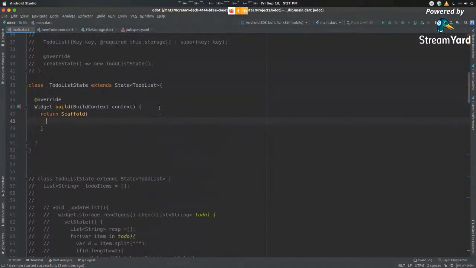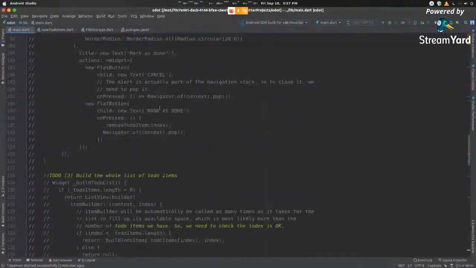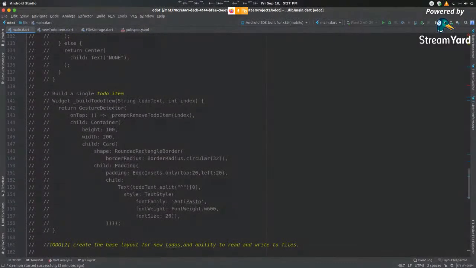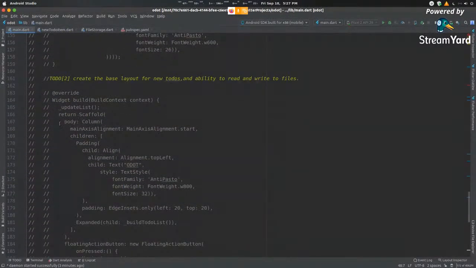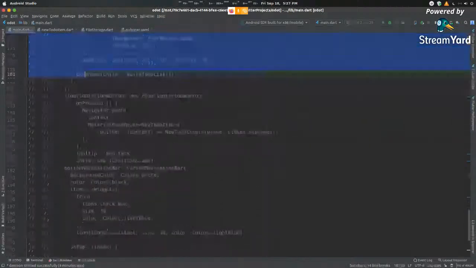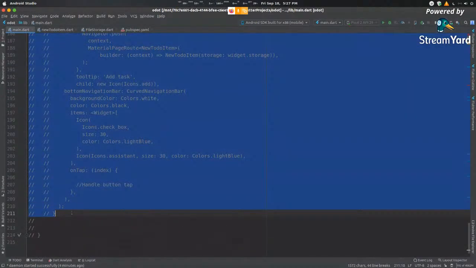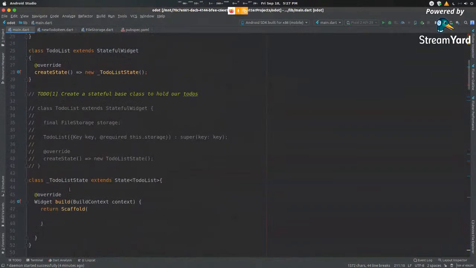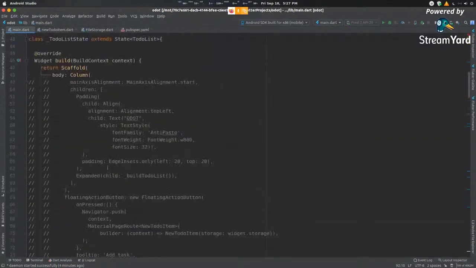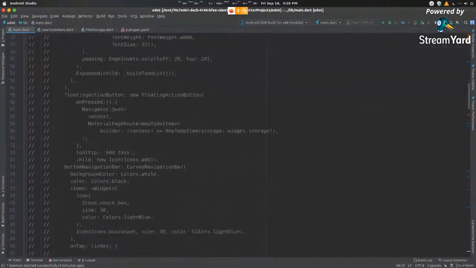Inside your scaffold, the next thing we need to do is create a child. Just give me a minute. Let me just copy the code that was here. Right. And let me just paste this in here. All right.